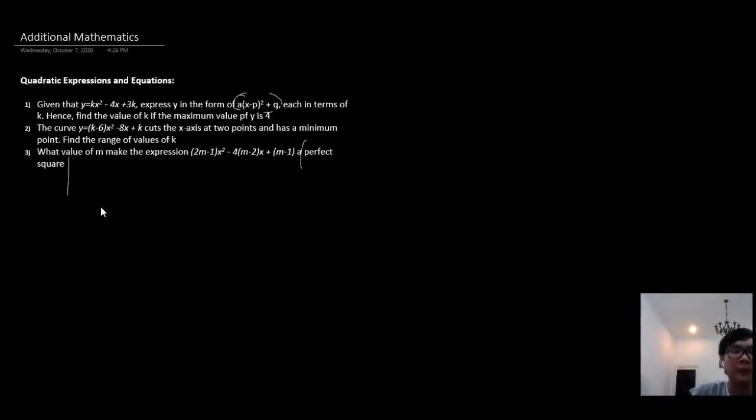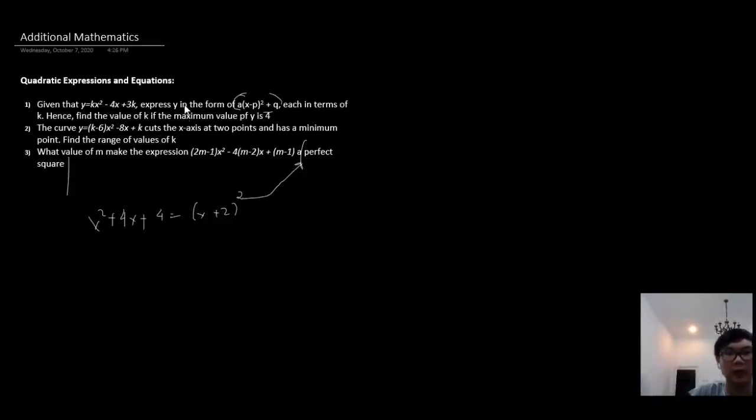A perfect square function is just like what I said earlier on. Take an example of x squared plus 4x plus 4. If we factor it out, that will give us (x plus 2) squared. The fact that it has x plus 2, it only has one root. It's not distinct, but it's a real root. That's what makes it a perfect square.